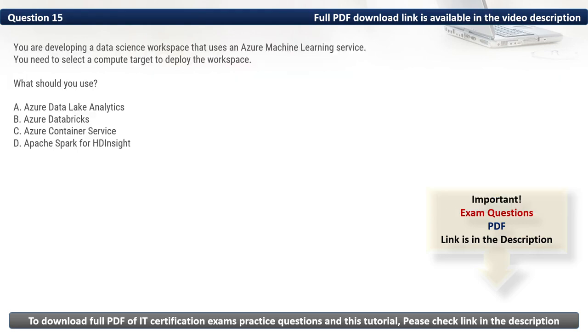Question 15. You are developing a data science workspace that uses an Azure Machine Learning service. You need to select a compute target to deploy the workspace. What should you use? Firstly, let's eliminate the incorrect options.